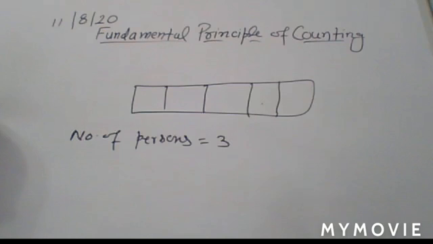First letter can be filled by 10 ways. And letters are repeated, so this can also be filled by 10 ways. Here you have 10 ways, and this side also you have 10 ways. So you write by fundamental principle of counting, required number of code words is equal to 10 into 10 into 10 into 10. So you have 10,000. Write it.